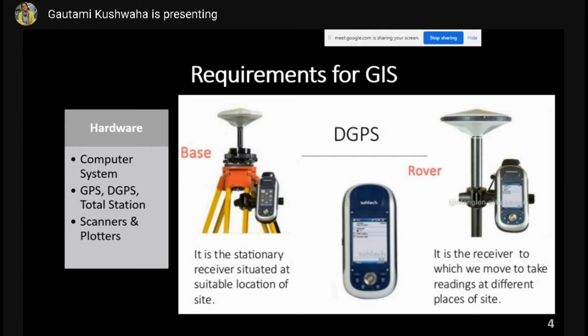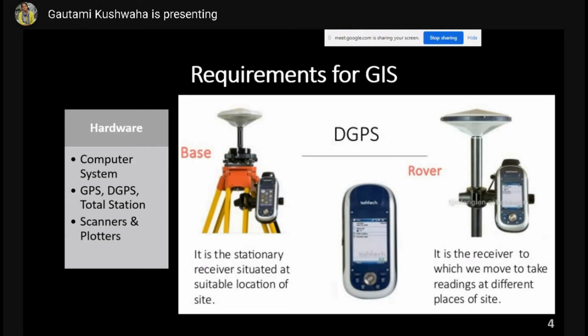So what is the difference between the two is that GPS gives you relatively lower accuracy as compared to DGPS. With GPS you will get an accuracy of a few meters, like 3 to 15 meters. But in DGPS, you'll get a better accuracy of around 10 or 15 centimeters, because there is a ground base set up in a particular location, according to which you'll get a calibrated location in your rover, in your device. So that is why DGPS is used when you need more accurate location information for any project.